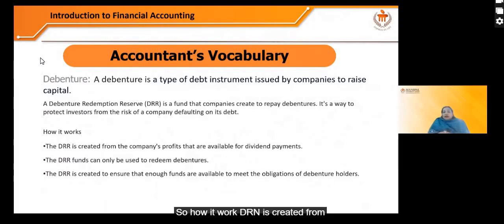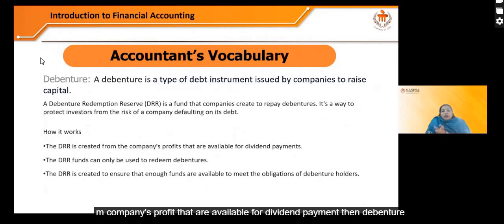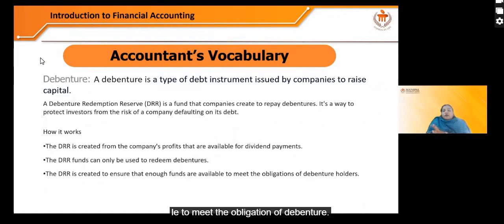So how does it work? DRR is created from the company's profits that are available for dividend payment. Then the debenture redemption reserve can only be used to redeem debentures. And it is created to ensure that enough funds are available to meet the obligations of debenture holders. So these are all vocabulary.